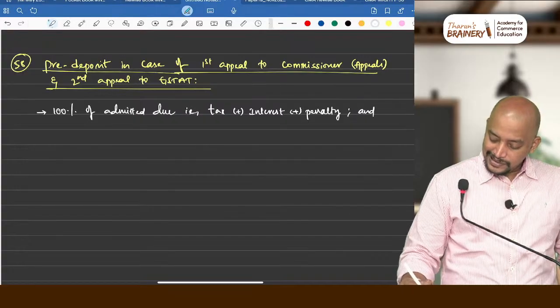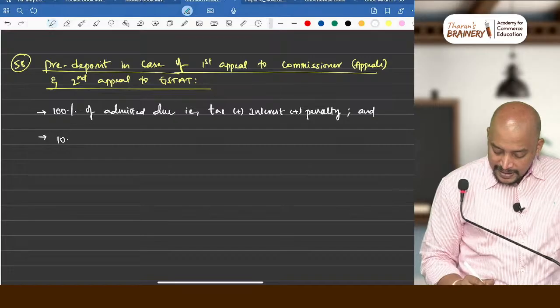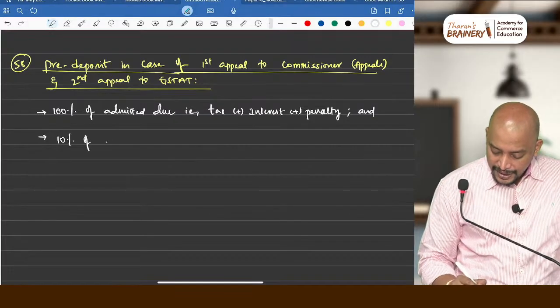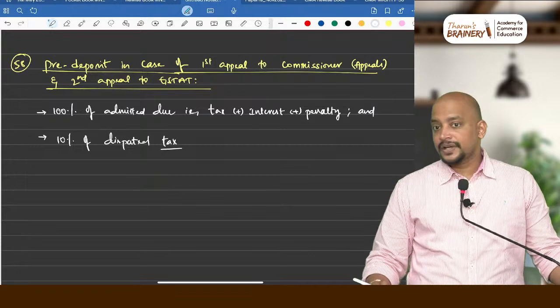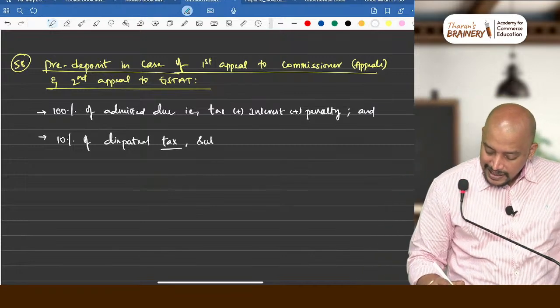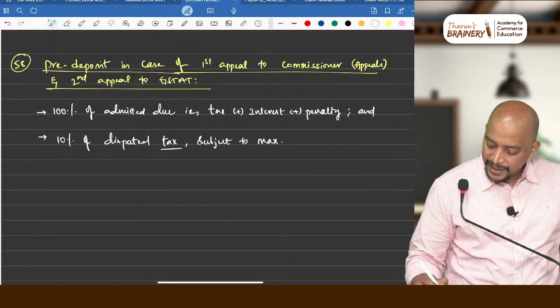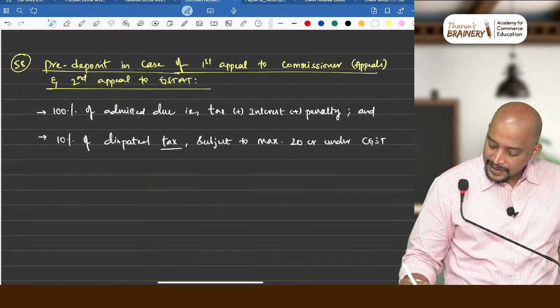And second, 10% of disputed tax, not due, disputed tax, only tax. But this 10% of disputed tax is subject to a maximum of how much? 20 crore under CGST.